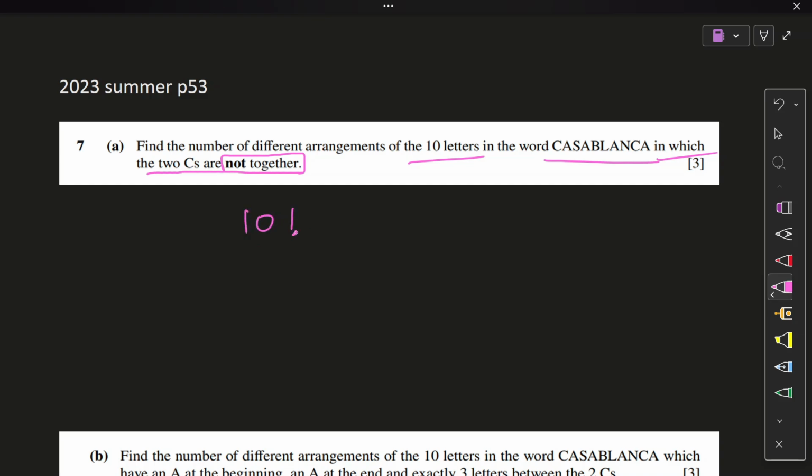10 factorial. Actually, no. That's not how we do it. What do we need to separate? We need to separate the C's. So let's forget about the C's for 2 seconds. One, two, removed. Arrange the rest of them. We have A, S, A, B, L, A again, N. When we have A again, how many A's do we have? One, two, three, four.